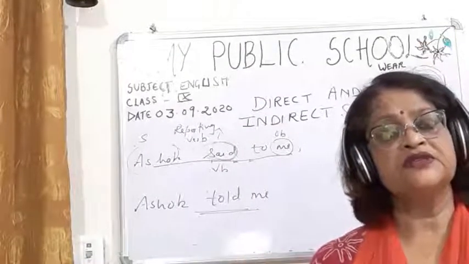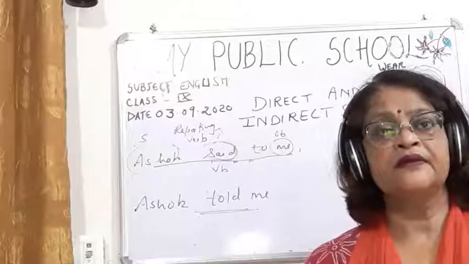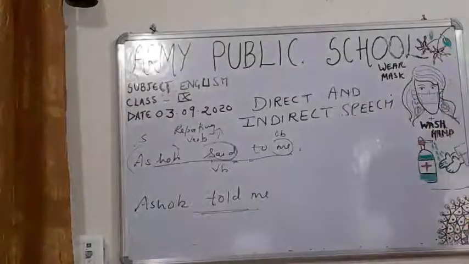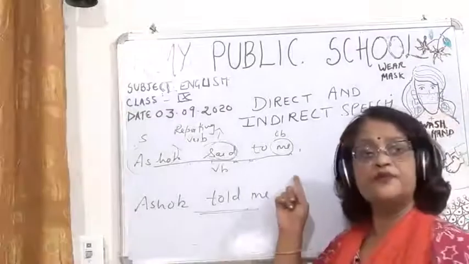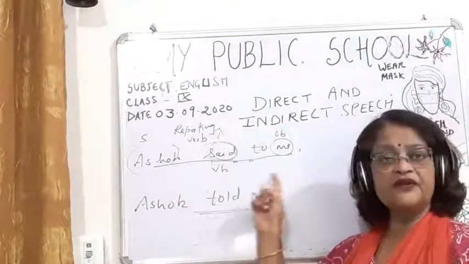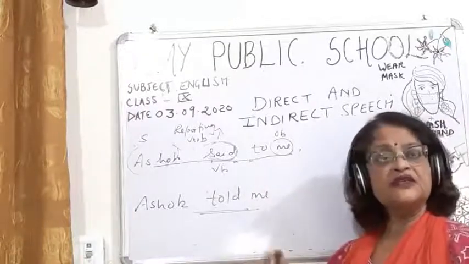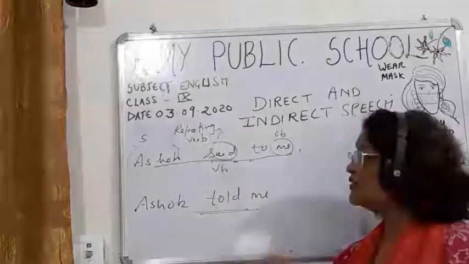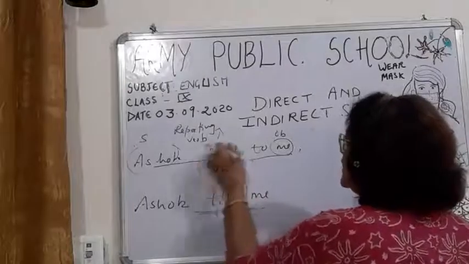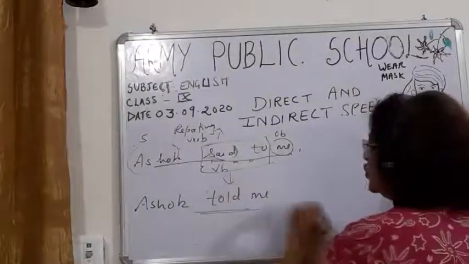Alright, what is the object here? And children, object of what? Object of the reporting part. Now you have to see, children, if an object is there, this is the object here. In the reporting part of the direct speech, a change will be there in the reporting verb. And what change will it be? The reporting verb said to, you have to see these two things. Said to will change into told.